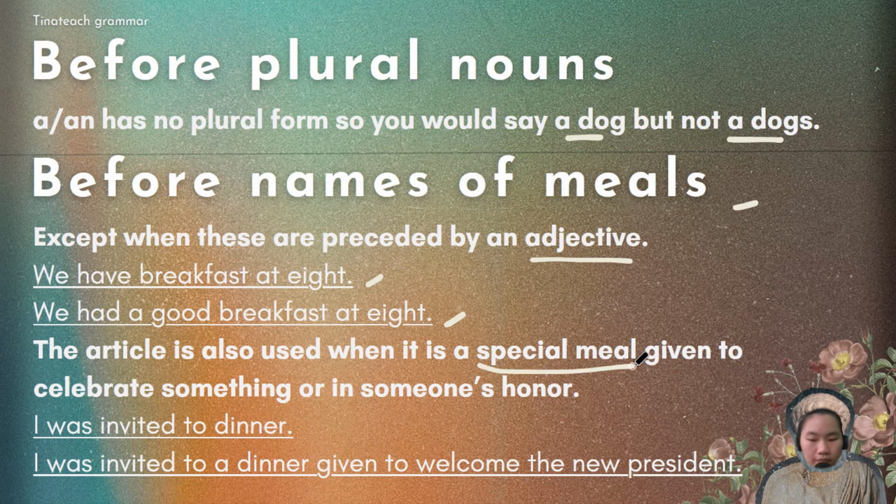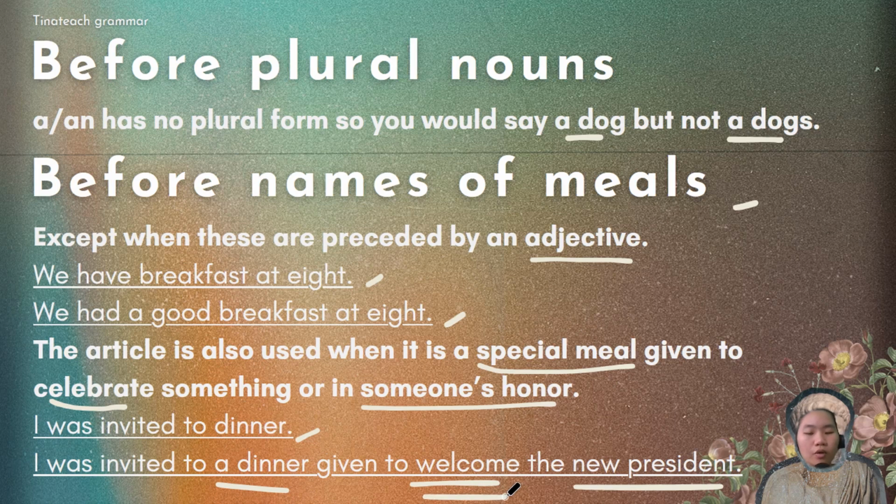A and an is also used when it is a special meal, a special meal to celebrate something or in someone's honor, okay? For example, I was invited to dinner. No a and an there. But I was invited to a dinner given to welcome the new president. So this is both a celebration and in someone else's honor, right? The celebration is a welcoming party, let's say, or a welcoming dinner. To who? To the new president, okay?